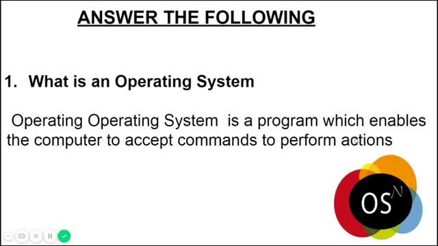Now, what is an operating system? Operating system is a program which enables the computer to accept commands to perform action. Whatever question I am asking, the computer should have the ability to calculate and answer. That ability is given by the operating system. So with the help of the operating system only, the computer is able to answer our questions. It is a program which connects the user and the computer.